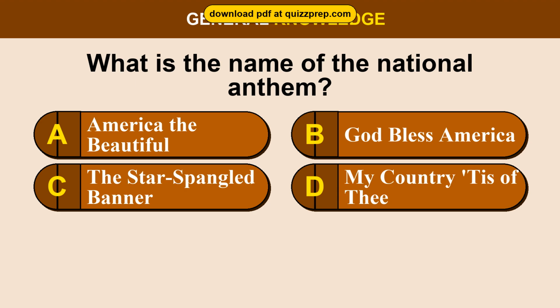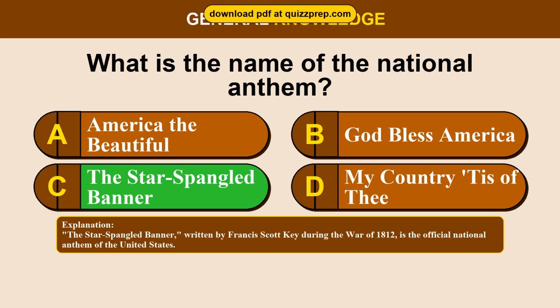Question 14. What is the name of the national anthem? Option A, America the Beautiful. Option B, God Bless America. Option C, The Star-Spangled Banner. Option D, My Country, 'Tis of Thee. The correct answer is option C, The Star-Spangled Banner.